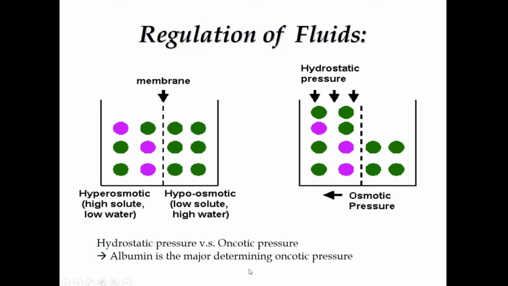Okay. All right. So what is the major determining factor for the oncotic pressure? That is albumin. So you see patients who are debilitated, very ill, where their albumin level is very low, they have a very low oncotic pressure. Low oncotic pressure means the fluids in the plasma go into the interstitial space, because albumin is the main factor which determines the oncotic pressure. Okay, so low albumin level is again a deterrent. It can lead to debilitating illness.